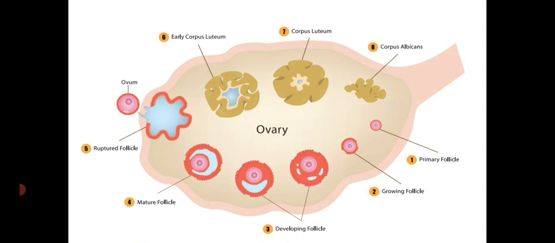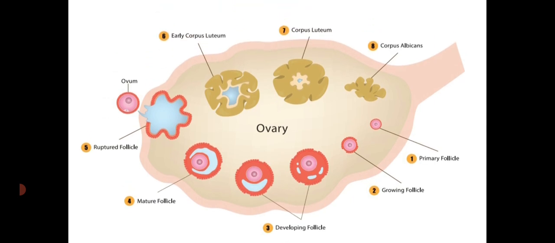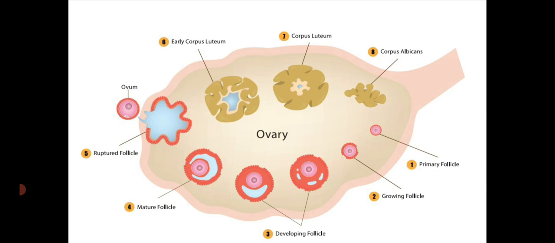So this is the LS of human ovary, showing how the egg or ova is produced inside the ovary. So that is said to be the female reproductive organ, the ovary, which contains the egg or ova.